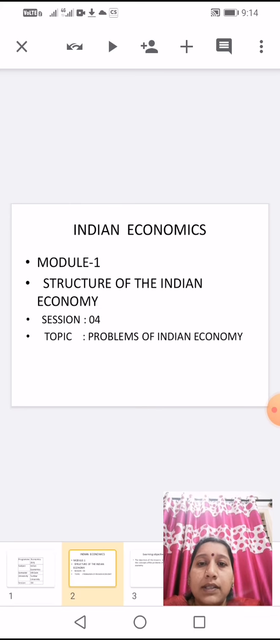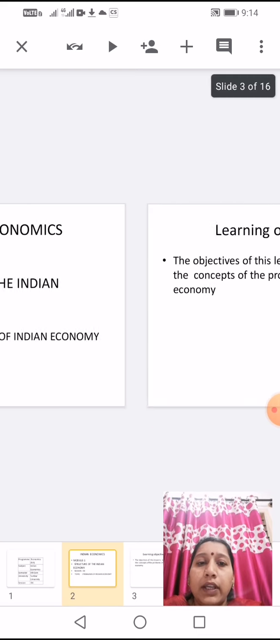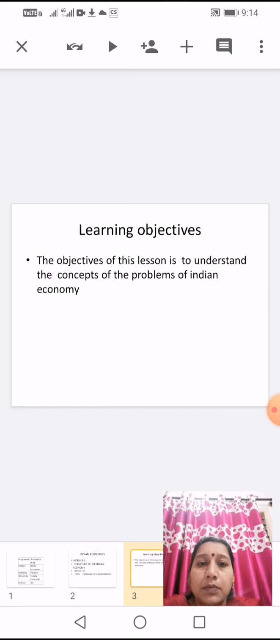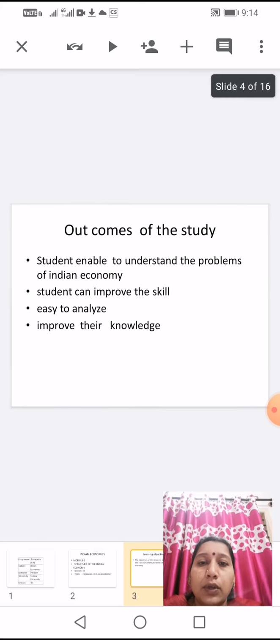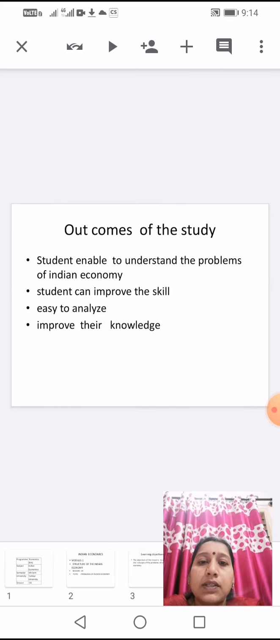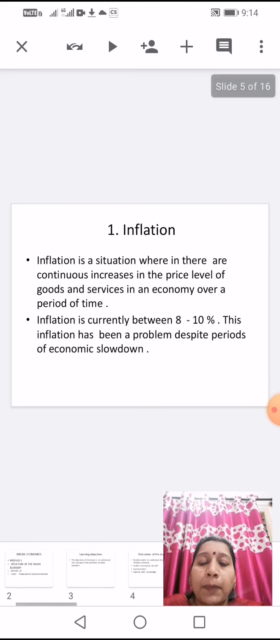Indian Economics, Module 1, Structure of the Indian Economy, Session 4, Problems of Indian Economy. Learning objectives. The objective of this lesson is to understand the concepts of the problems of the Indian economy. Outcomes of the study. Students are unable to understand the problems of the Indian economy. Students can improve their skills, find it easy to analyze, and improve their knowledge.